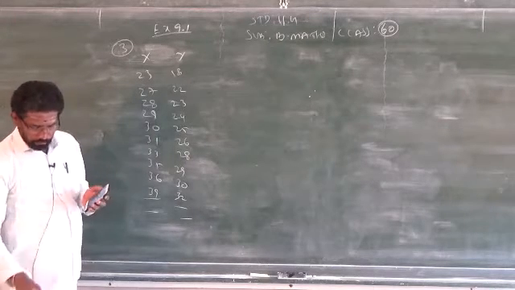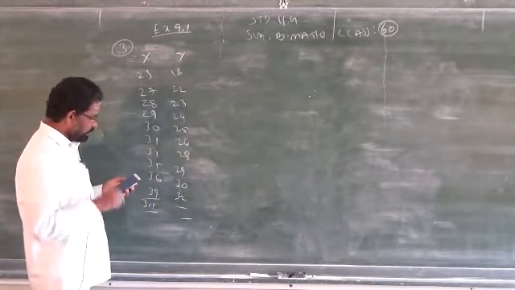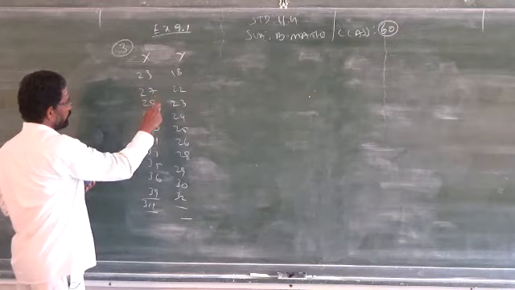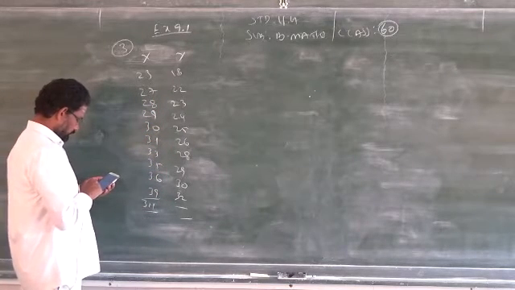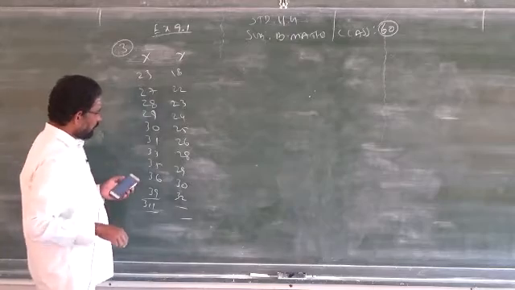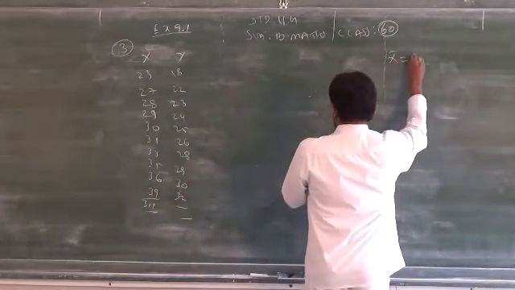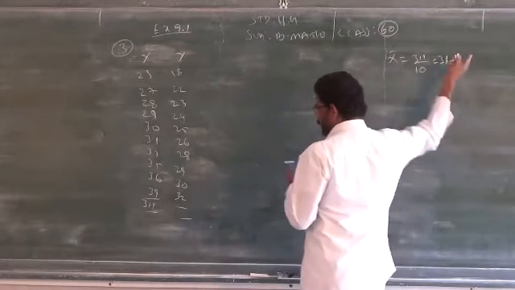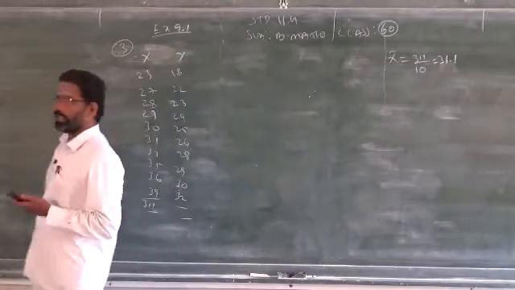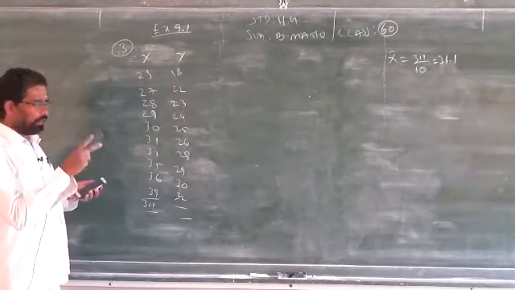You will get 311. Divide this by the number of data, 10. What is your x bar? 311 by 10 gives 31.1. It comes in decimal point, so you cannot apply the first formula. Clear? You have to apply either the second or third formula.